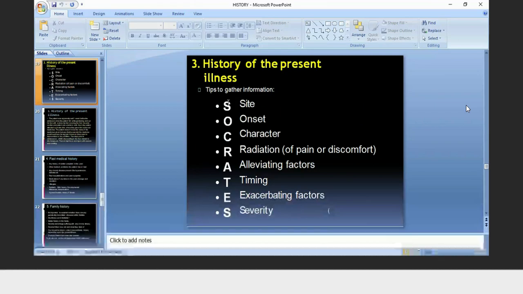Now, tips to gather the information. In the history of presentation, the third part is how to gather the information. This is the mnemonic: SOCRATES. Say the patient says I'm having pain in abdomen, and you will ask what is the site. The pain may be generalized or localized to one area. The patient says I am having pain around the umbilicus or in the right iliac fossa, left iliac fossa. You have to ask for the site of the pain. Then you will ask the onset.